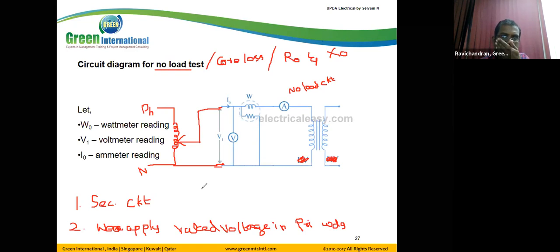That's why we are introducing this, which is represented as a variable AC source. We call it an auto transformer, variac or auto transformer.